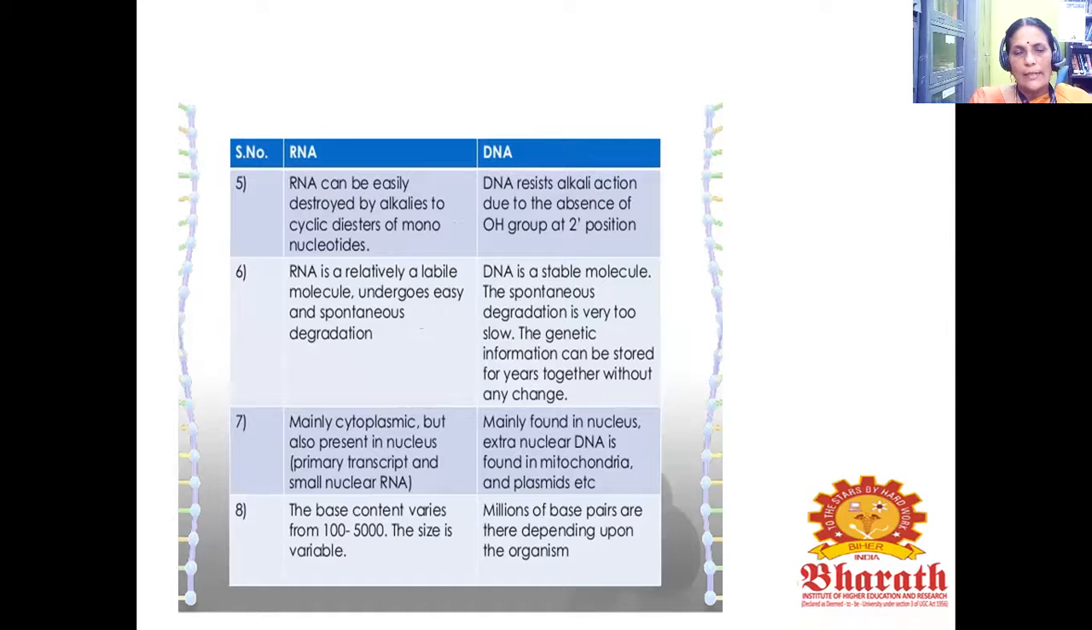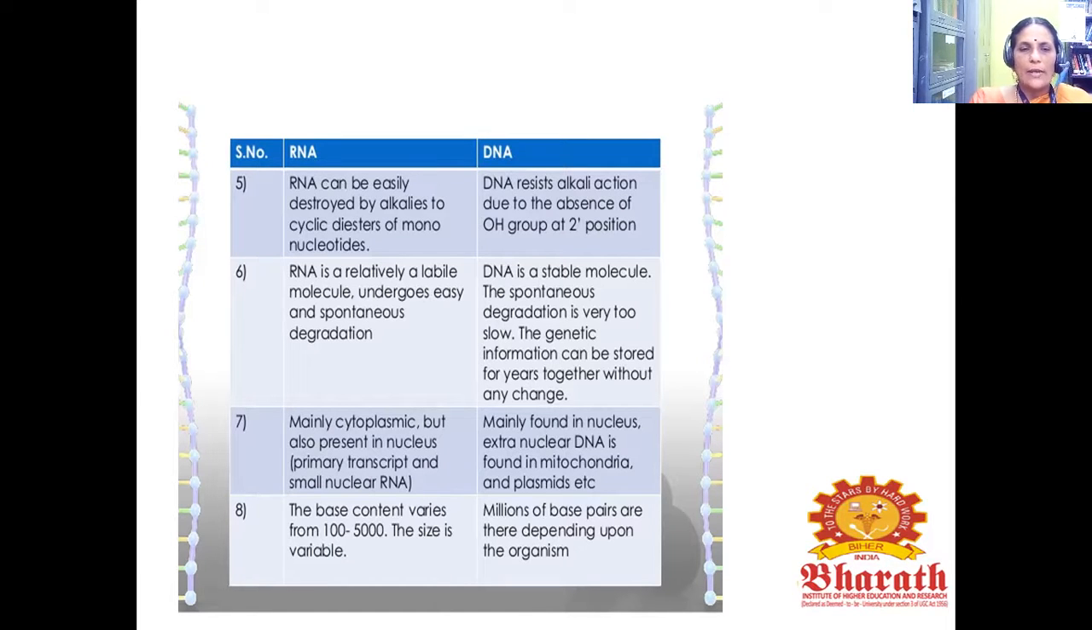RNA is a relatively labile molecule, undergoing easy and spontaneous degradation. DNA is a stable molecule. The spontaneous degradation is very slow. The genetic information can be stored for years together without any change. RNA is mainly cytoplasmic, but also present in the nucleus as primary transcript and small nuclear RNA. DNA is mainly found in the nucleus. Extranuclear DNA is found in mitochondria and plasmids, etc.